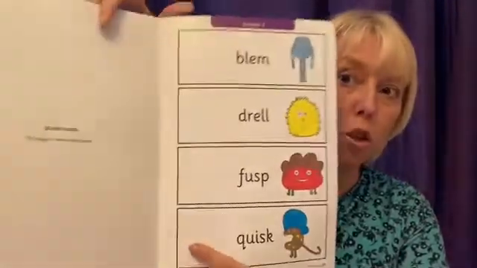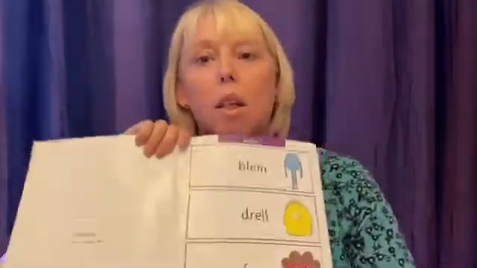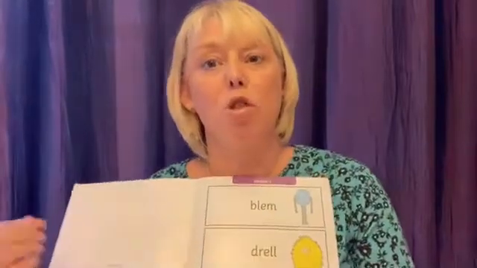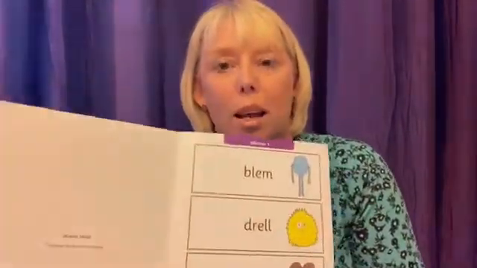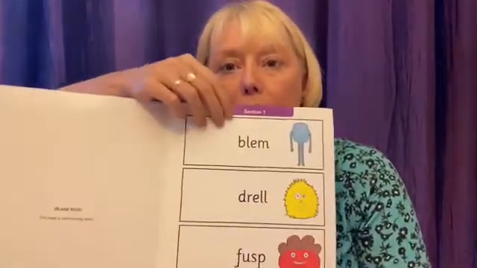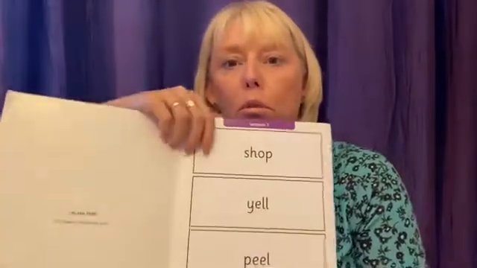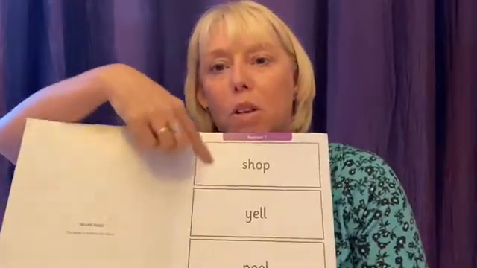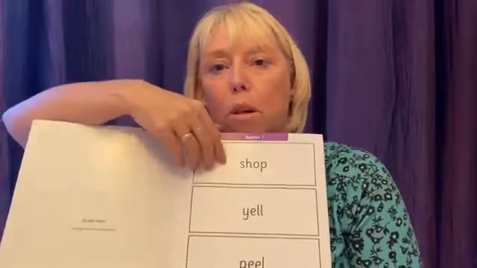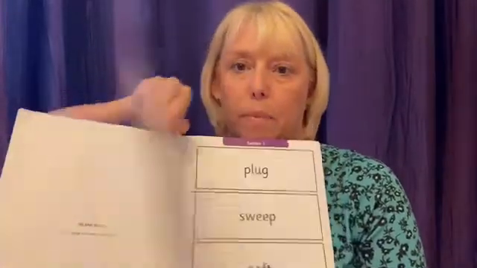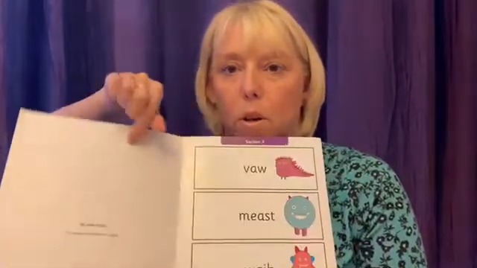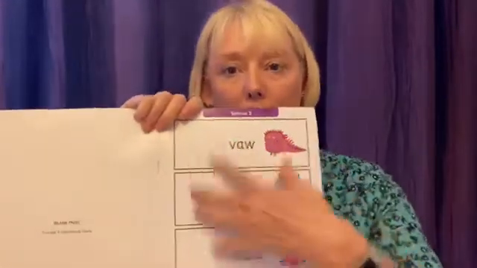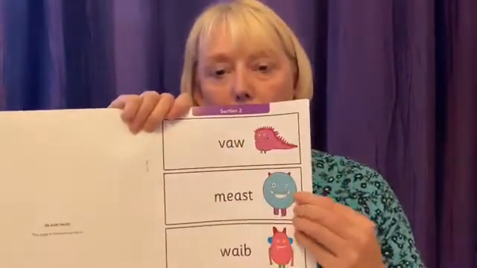And we always teach the children for the alien words that they need to sound them out, because we're trying to trick them, we tell them. So they have to do it really carefully. And then they move on to real English words which don't have the picture, so obviously they then know that those are real words. So that's part 1, and then it goes on to the set 2 and set 3 sounds on part 2.